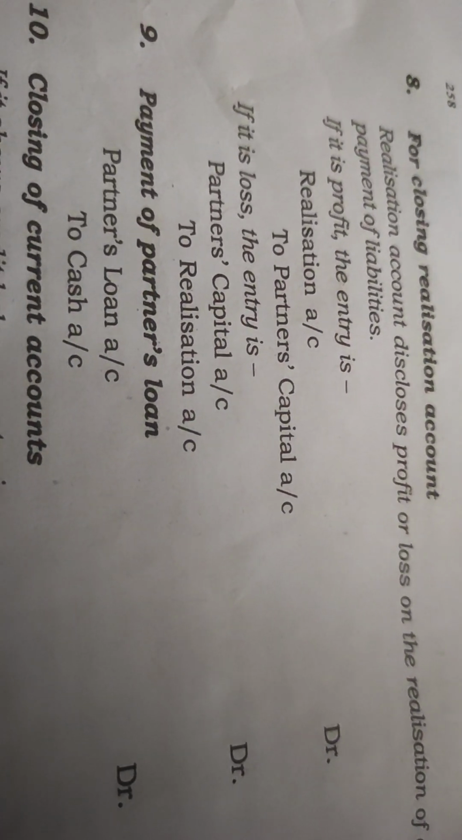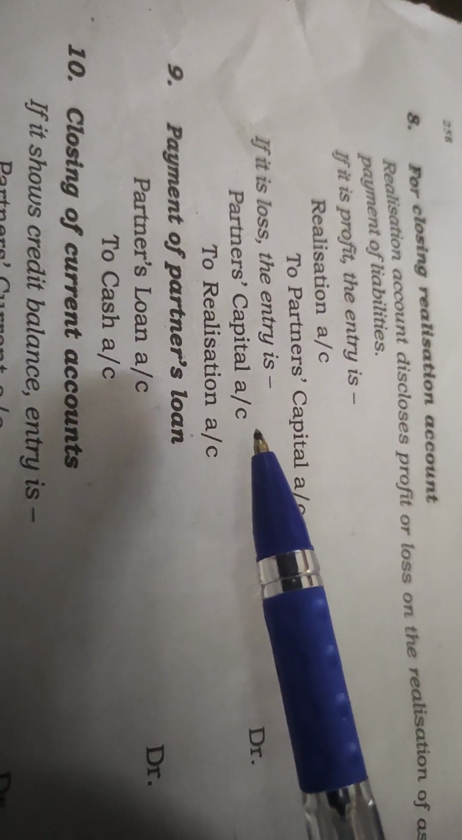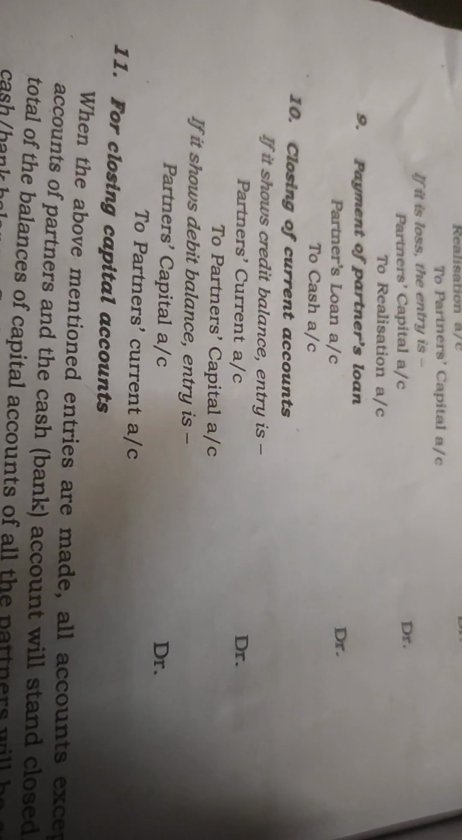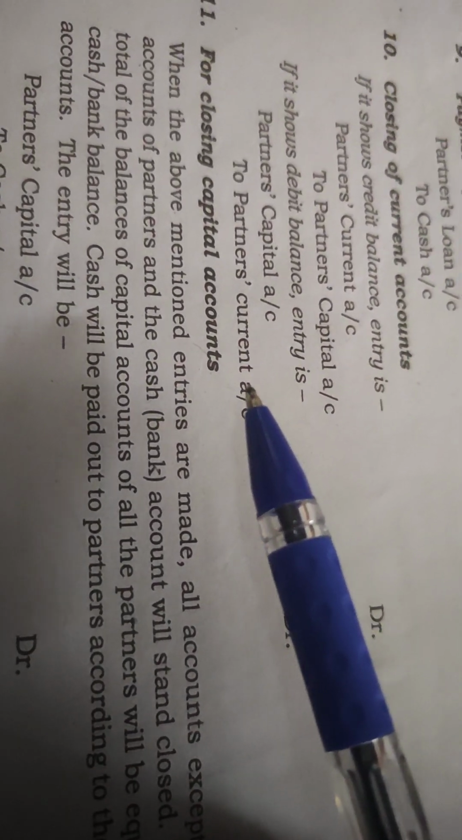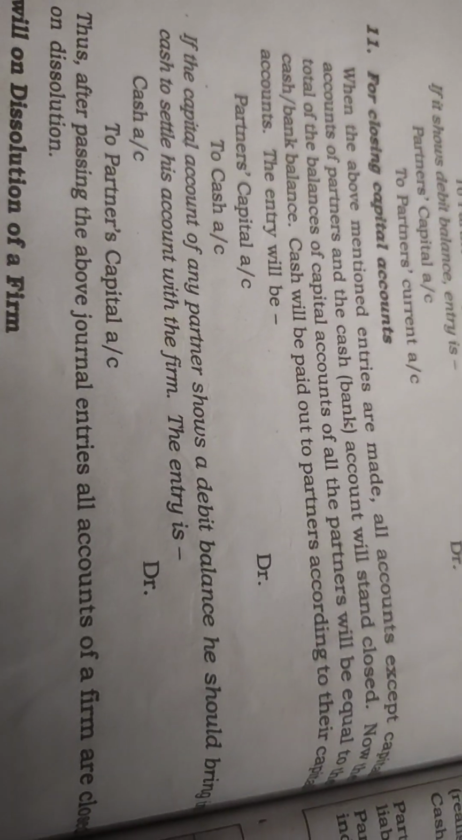Then for closing the realization account, if it is profit, the entry will be realization account debited to partner's capital account. If it is loss, the entry will be partner's capital account debited to realization account. Payment of partner's loan: partner's loan account debited to cash account. For closing the current accounts, if it is a credit balance, the entry will be partner's current account debited to partner's capital account. If it shows a debit balance, the entry will be partner's capital account debited to partner's current account. For closing capital accounts,